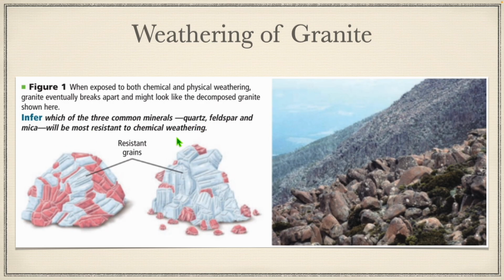Which of these might be more resistant to chemical weathering? Well, it looks like the quartz here would actually be more resistant to chemical weathering. The feldspar and the micas are actually breaking down here. But once these minerals break down, they're holding a lot of the other minerals together, so they start to all fall apart. Once some of the minerals start to break down and change or dissolve, the other minerals they're holding together also fall apart.